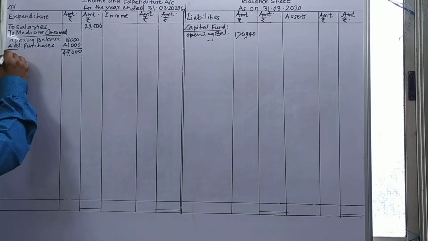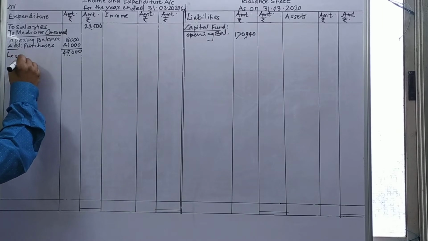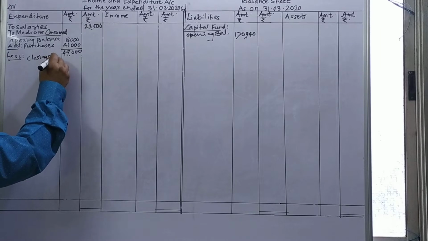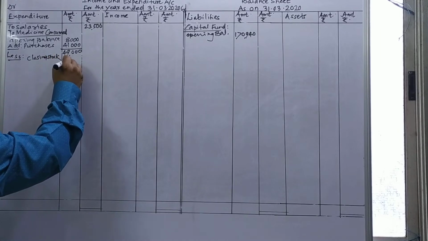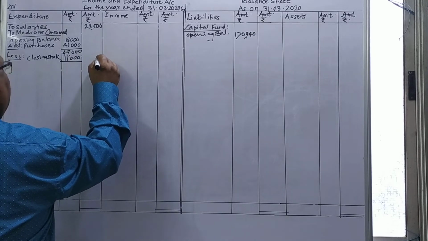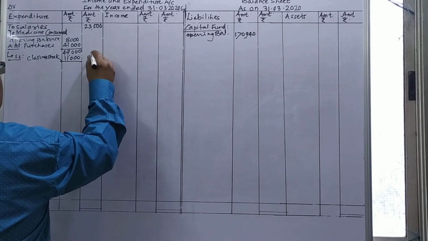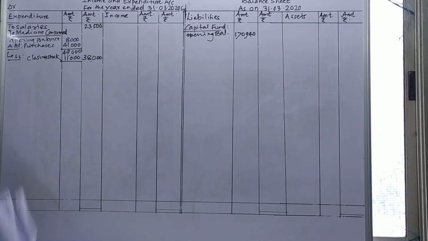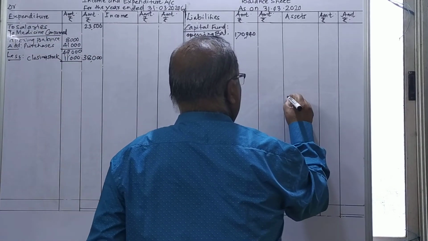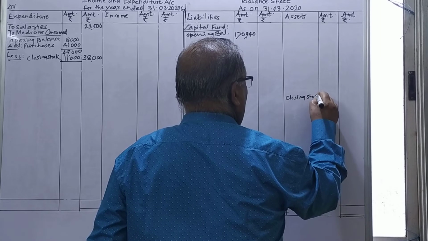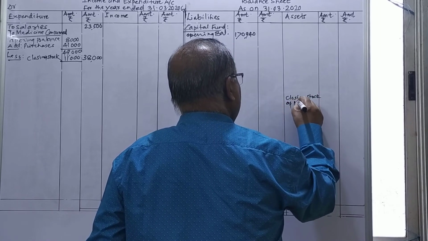Less closing stock 11,000. Put it in the outer column: 38,000. This closing stock of medicines we can show on the asset side.